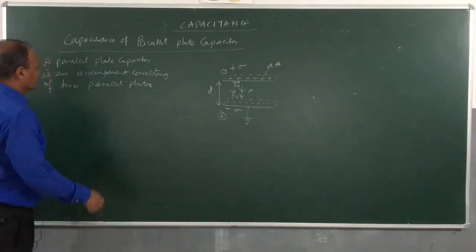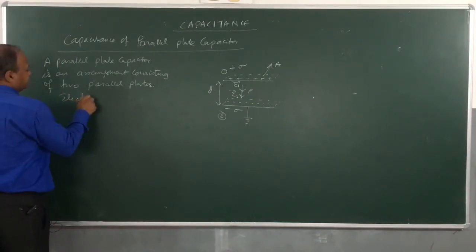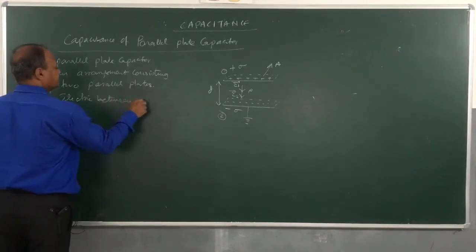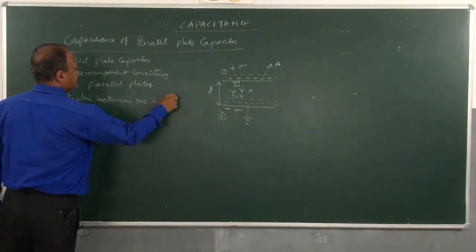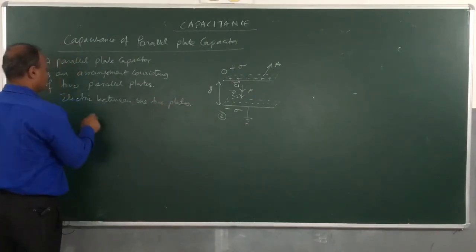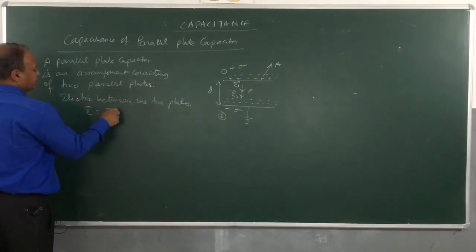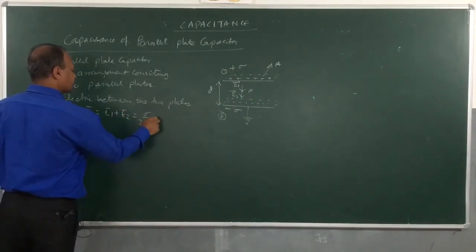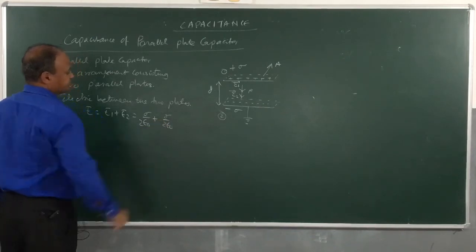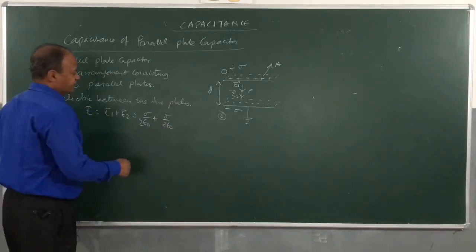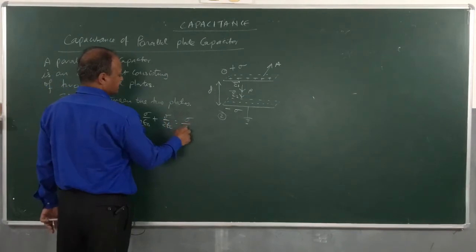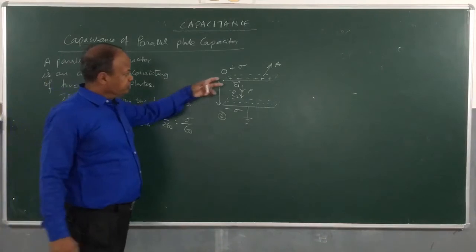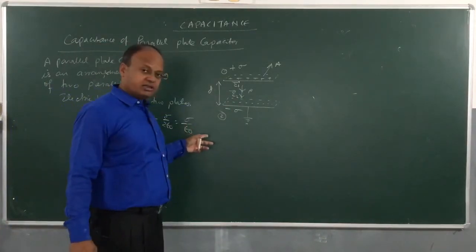Okay. So the electric field between the two plates, E, will be equal to E1 plus E2, and we know E1 and E2 both will be equal to sigma upon 2 epsilon 0. Clear? So the electric field between the two plates will be how much, children? Sigma upon epsilon naught. At any point between the two plates, the electric field will be sigma upon epsilon naught, right?